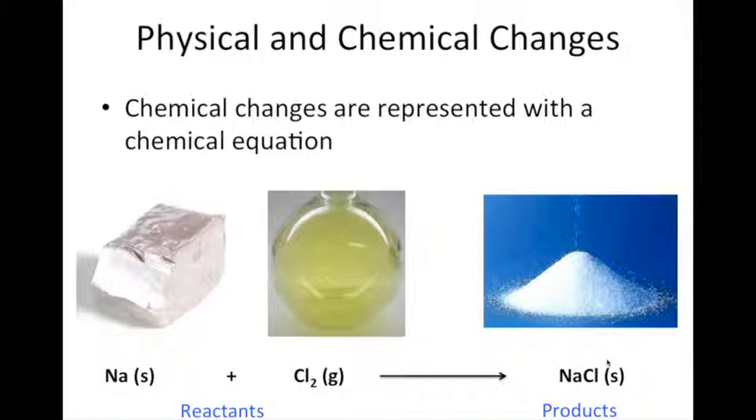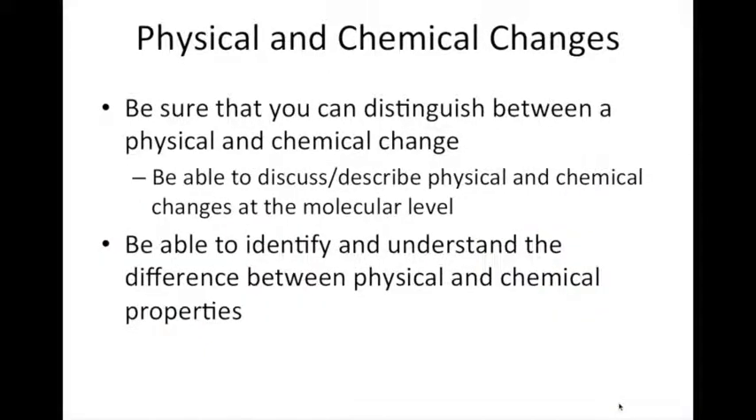So in our chemical reaction, what we start with we call our reactants, and what we produce are our products. We'll talk a little bit more about chemical equations in another video. So be sure that you can distinguish between a chemical and a physical change, and be sure that you can discuss or describe what's happening during a physical or chemical change at the molecular or atomic level. Also, be sure that you can identify and understand the differences between chemical and physical properties.